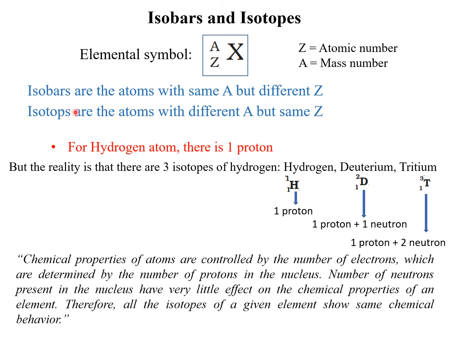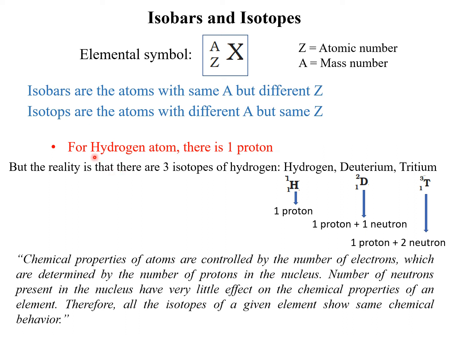Isobars are atoms with the same mass number but different atomic number, whereas isotopes are atoms with different mass number but the same atomic number. So basically isotopes and isobars are opposite to each other. One has the same atomic number and the other has the same mass number.